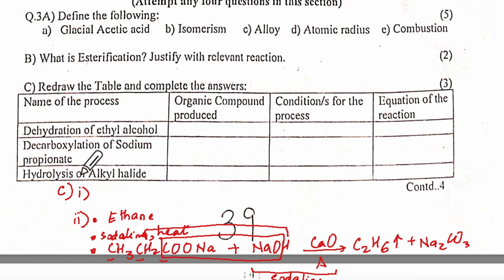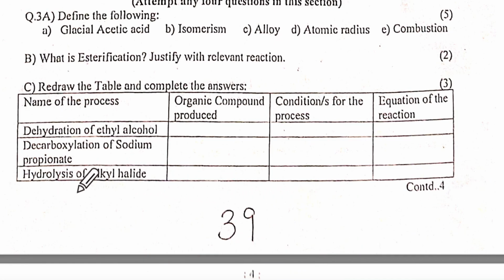Alright? We come to hydrolysis of alkyl halide. Now, for the third part, hydrolysis. If you are confused, start with the third part, alkyl halide. So, let us take C2H5Br. You can take Cl, you can take Br also.